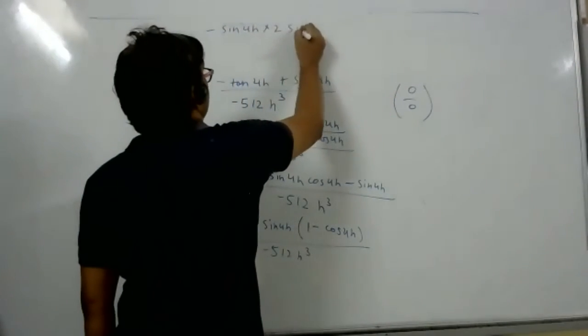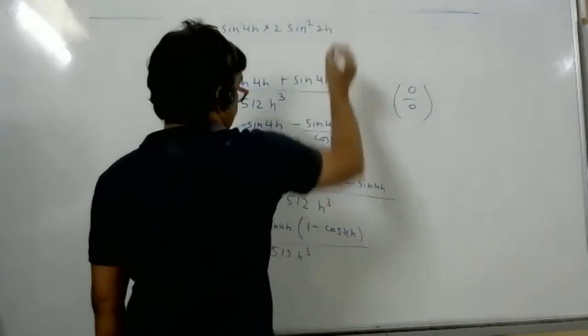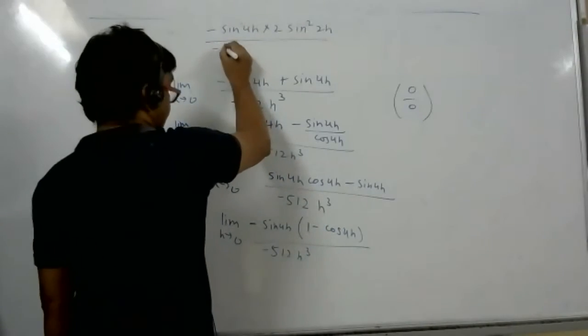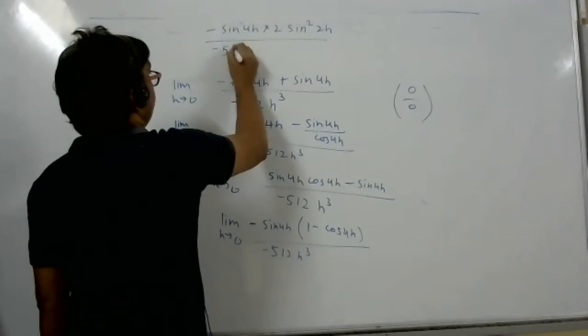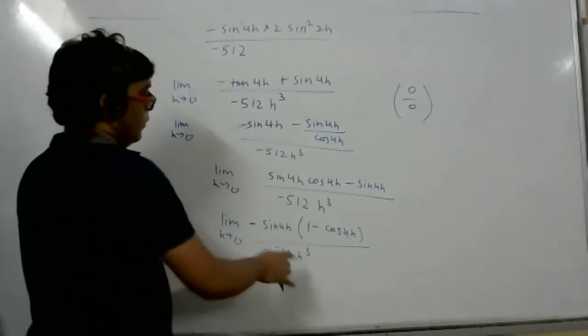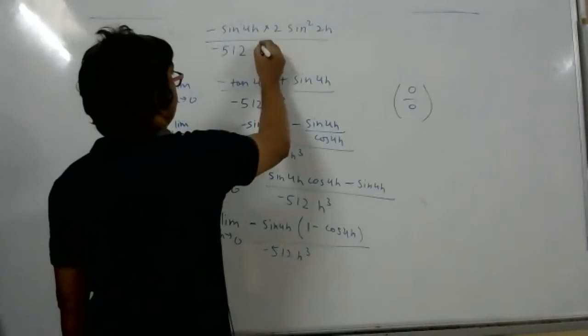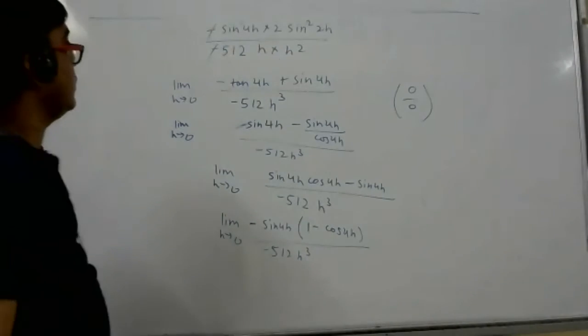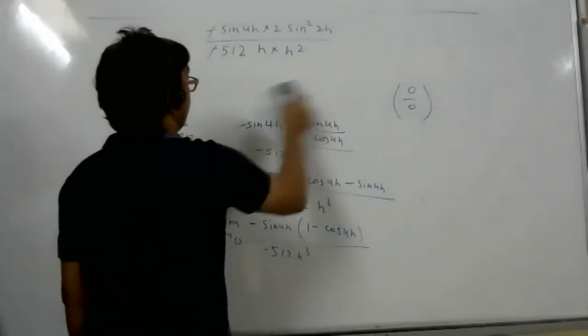Minus 512. So h cube I will write as h into h square. Minus minus cancel. So now what, student, tell me?